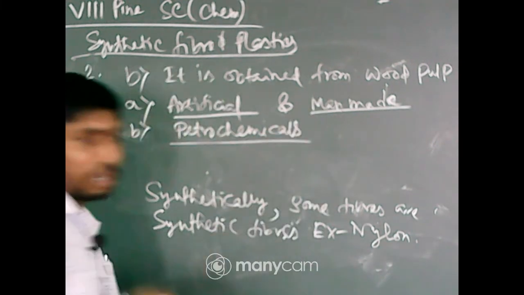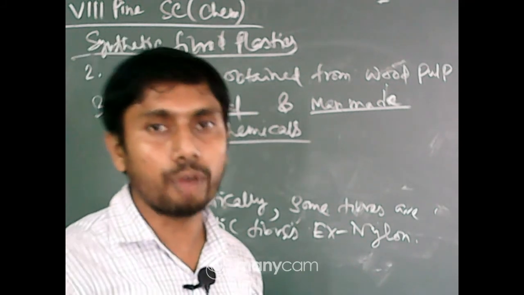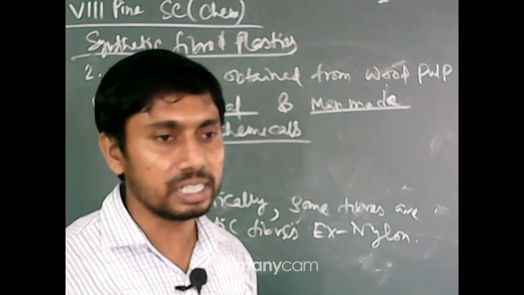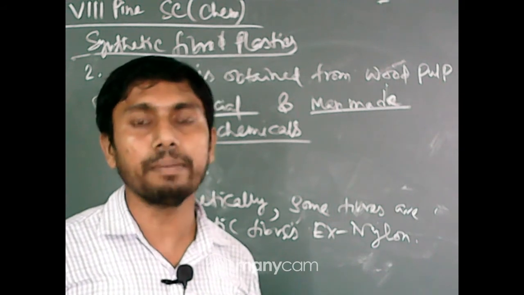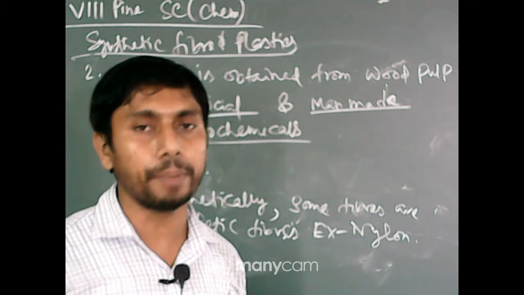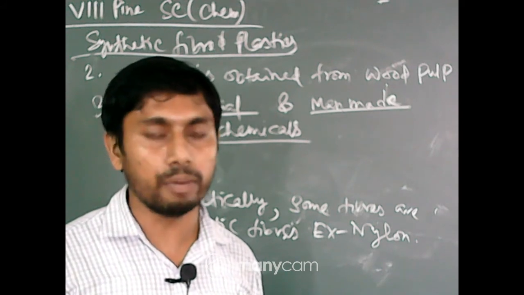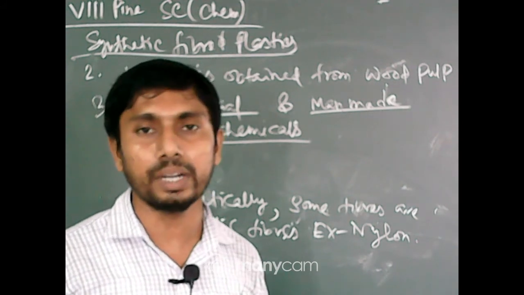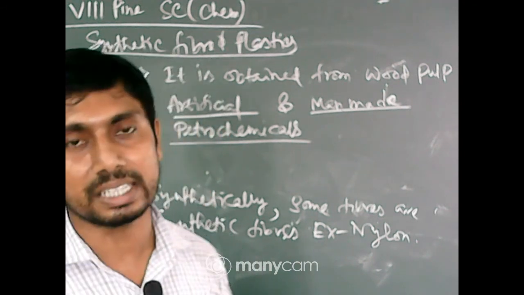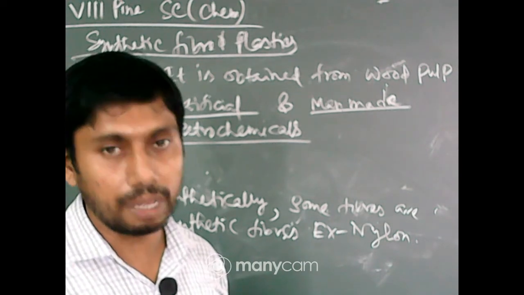Now, what is petrochemical? We know the crude oil which we get from the earth's crust. Now, when we distill it, what is the process of distillation? We have to heat it up to get the different substances from it. At different temperatures we get different substances, because the volatility of the different substances is different. That means petrol, diesel, kerosene are obtained at different temperatures.